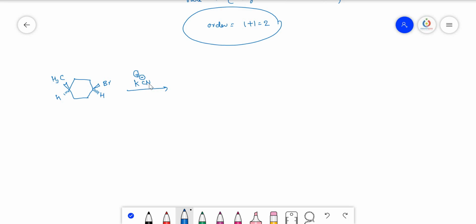If it is silver cyanide means nitrogen carries the charge. So now here this is the secondary alkyl halide. So secondary alkyl halides usually participate in the SN2 reaction only, so that this negative charge will attack from the opposite side of the halogen, so that halide will be removed. So CN position will be the position of the hydrogen and hydrogen will be pushed to the upper. So finally it becomes like this.